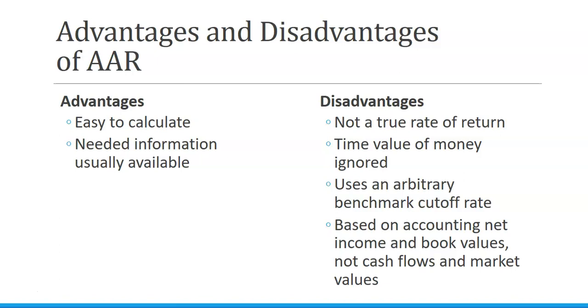And again, we use an arbitrary benchmark cutoff rate where we say it has to be above 20 or it has to be above 25.